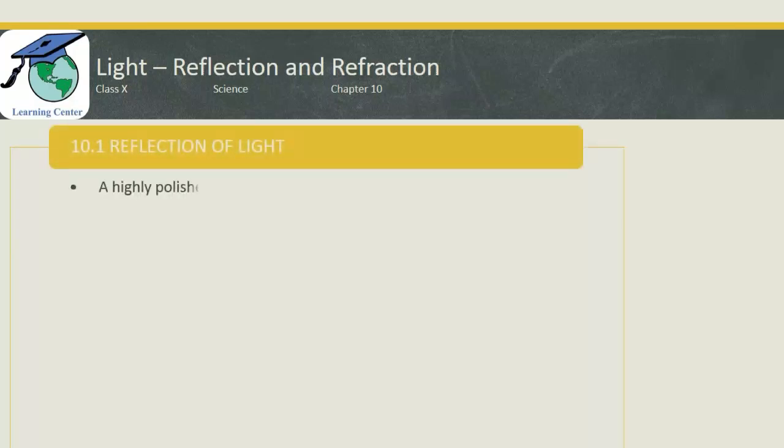A highly polished surface such as a mirror reflects most of the light. In this sentence, what is mentioned is that a highly polished surface reflects most of the light, which means that all the light that falls on an object is not reflected. Some of the light is absorbed by the material and a portion of the light is reflected, but always there is some portion of light which is absorbed by all the materials.